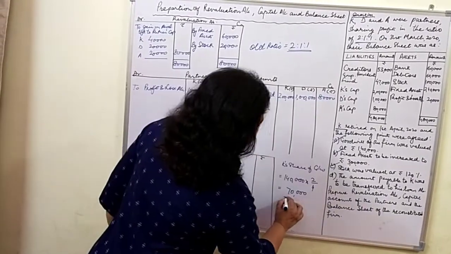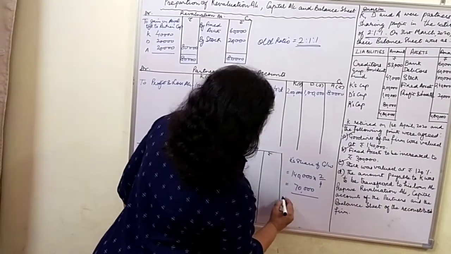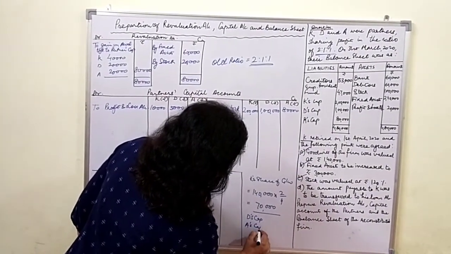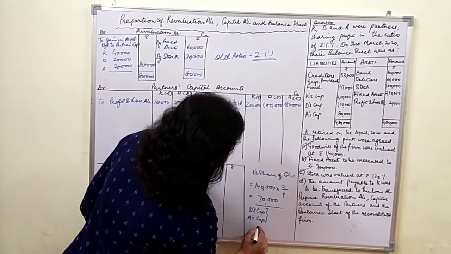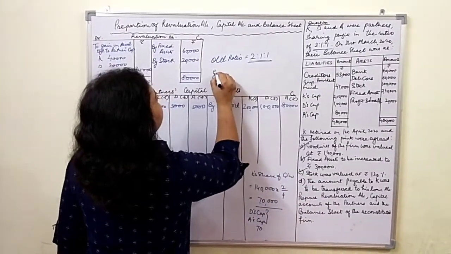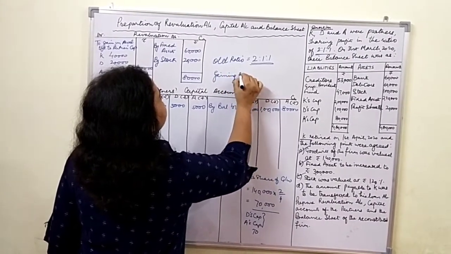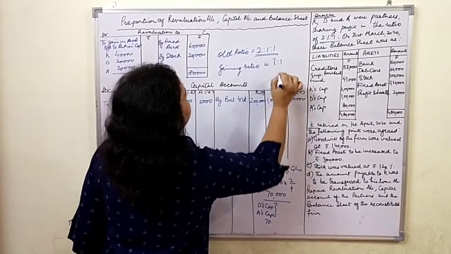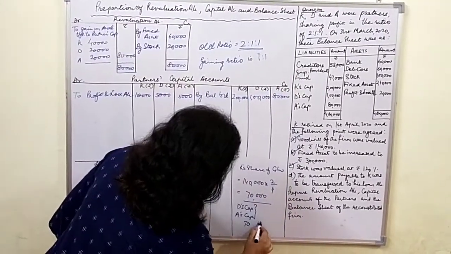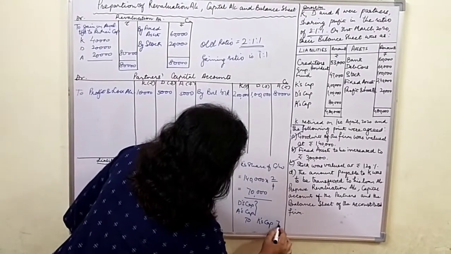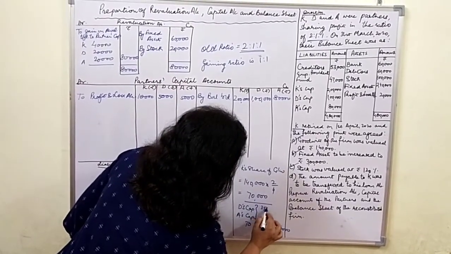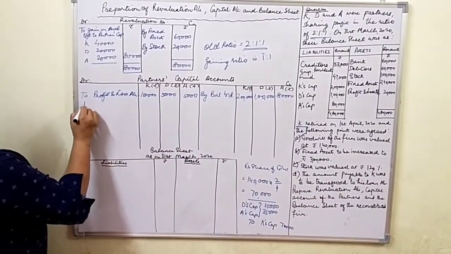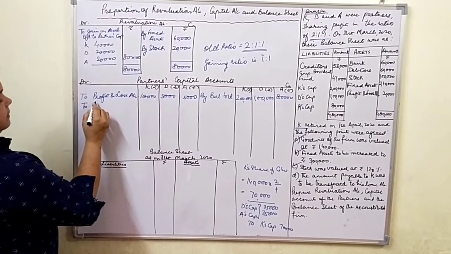And the journal entry for goodwill is D's capital account debited, A's capital account debited because they are the gaining partners, and to K's capital account. So K's share was 70,000, that to be divided in 1:1. So both the partners are being debited, that is both the partners are gaining.